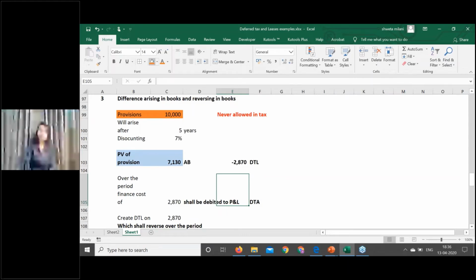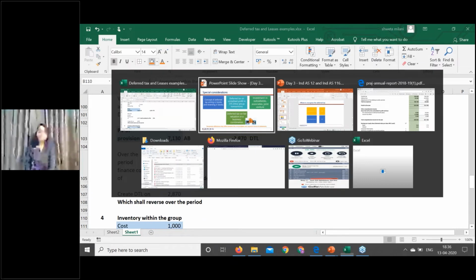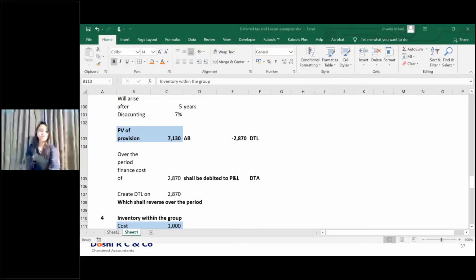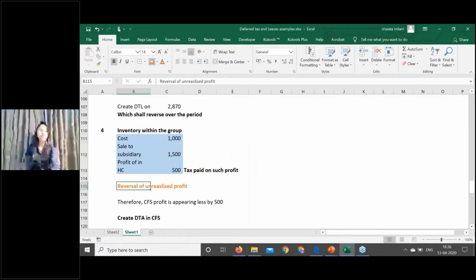Now, if you are aware of consolidated financial statements, today I am the holding company. The holding company is selling certain goods to the subsidiary company. The cost of such goods is 1,000 rupees to me. I am selling those goods to the subsidiary company at rupees 1,500. Okay, 500 is my own margin. But the subsidiary has not yet sold the goods to a third party in the market.